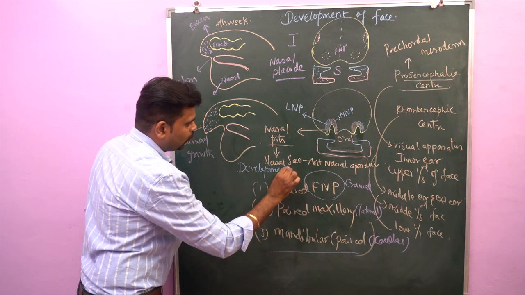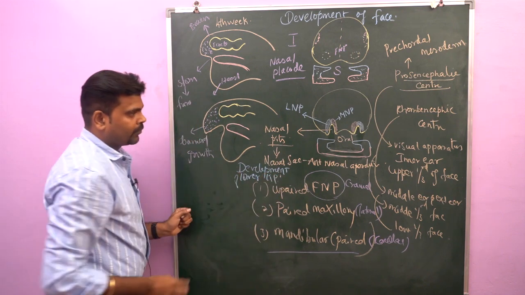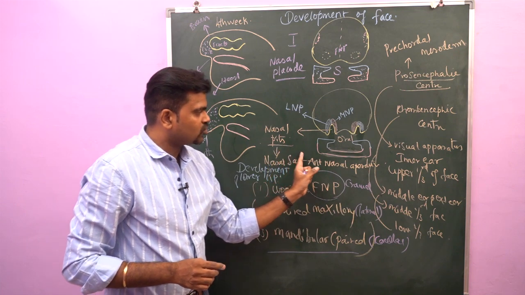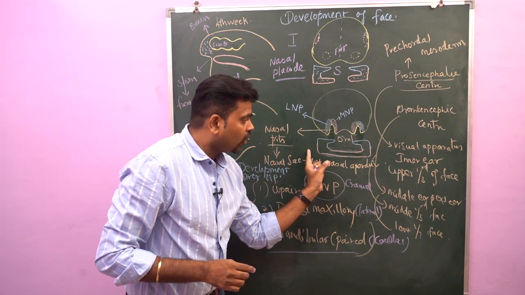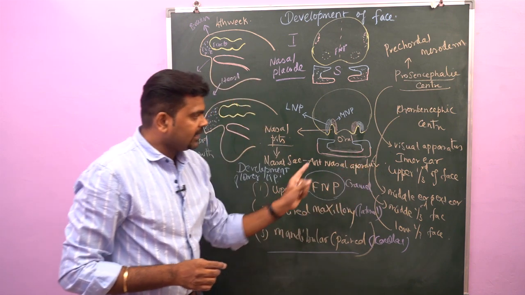Next, we'll see how the lower lip is formed. That is the development of the lower lip. The mandibular process on both sides moves towards the midline and fuses with the opposite side. As a result, what happened?